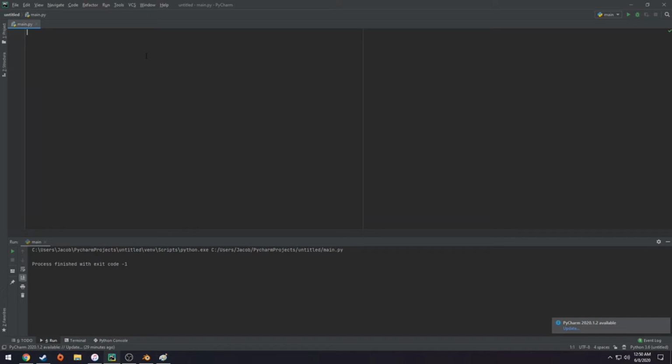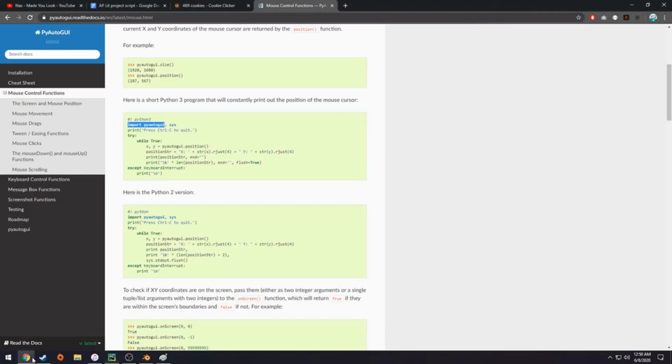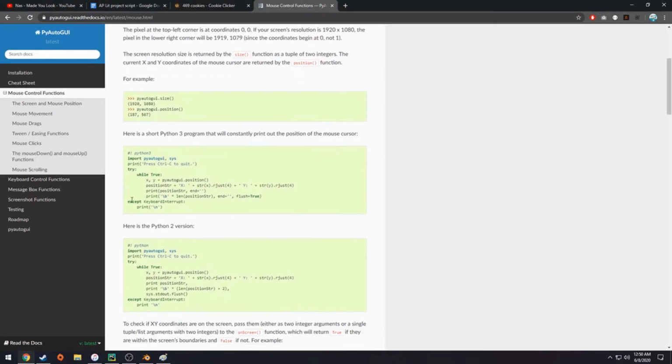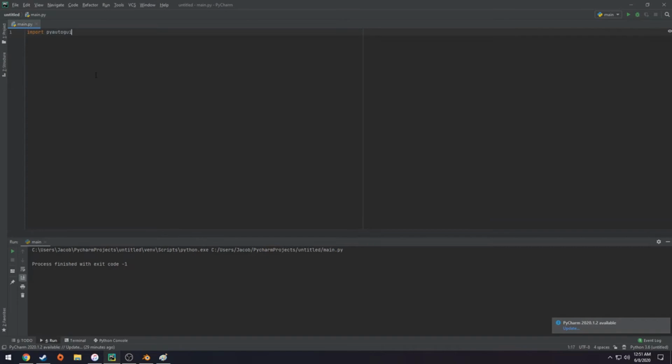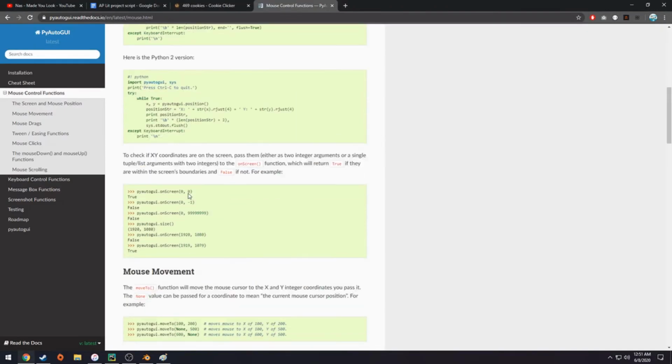So we can take all the data that we already gathered, and we could pretty much just copy and paste everything line by line until it works. If we go back to the website and look at the instructions, we first have to import PyAutoGUI, which is the library that we're using. This is going to let us use all the library's different functions and commands, right?